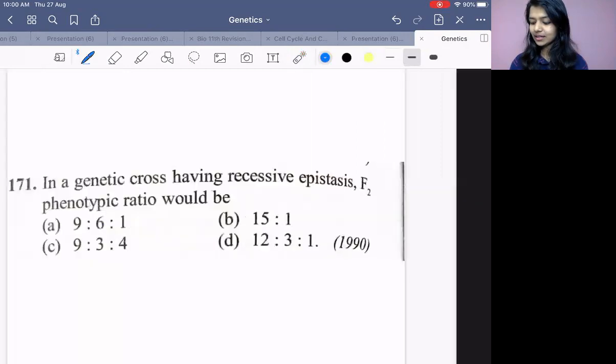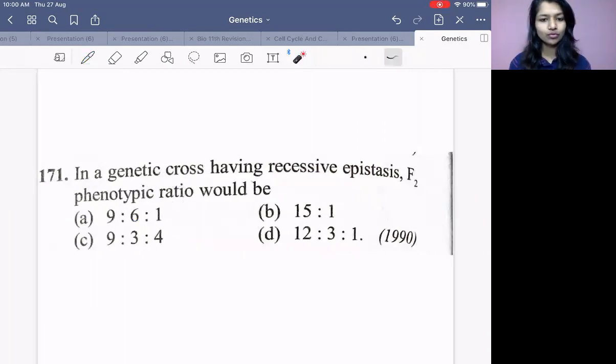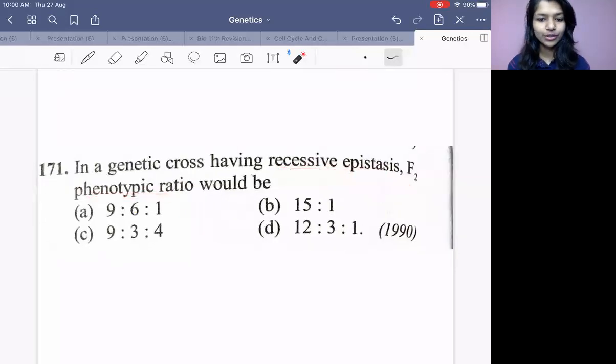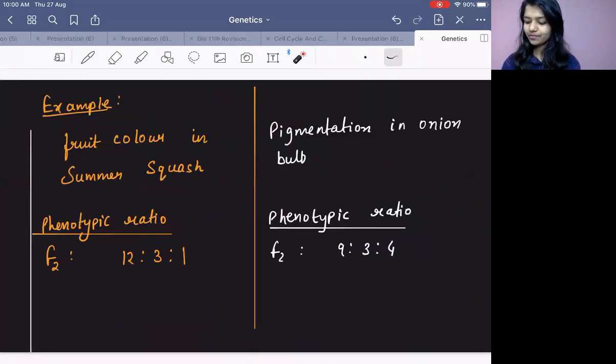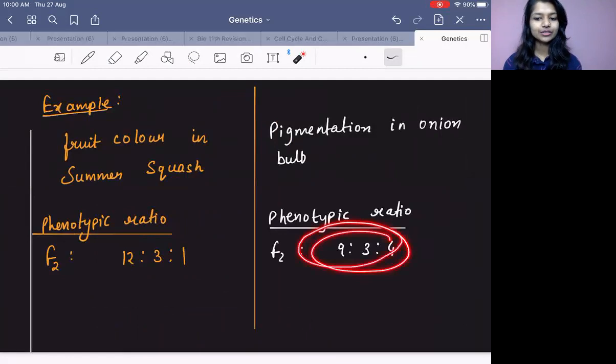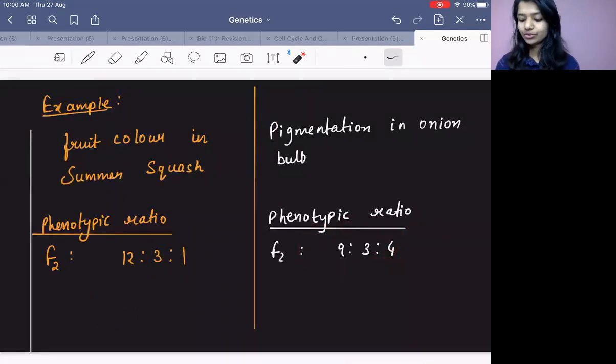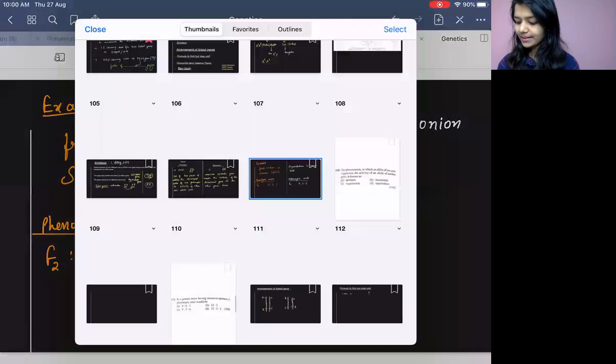You can also solve this question, then we will move on to the next topic. Recessive epistasis, F2 phenotypic ratio. Can you find it out? Just now I told you, right? Can you go back and see? Recessive epistasis, example and ratio. Can you see the recessive epistasis ratio? 9:3:4. Got it?